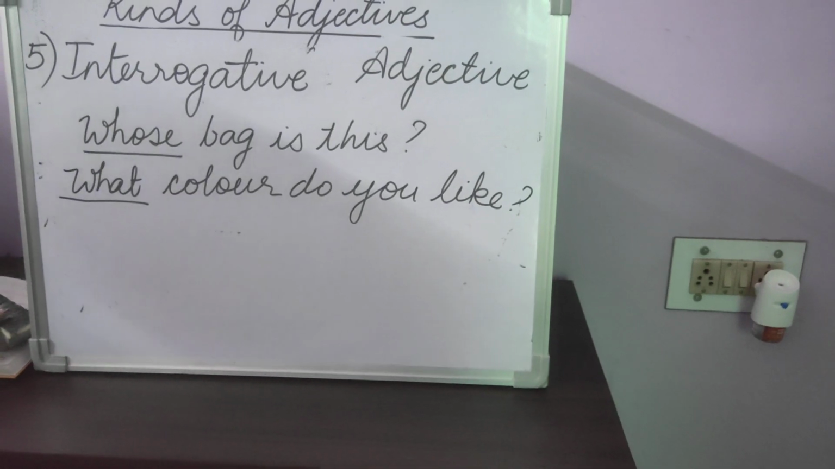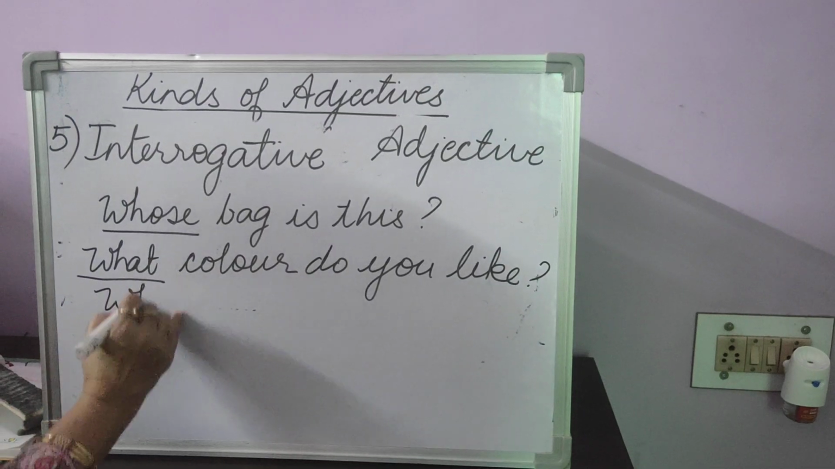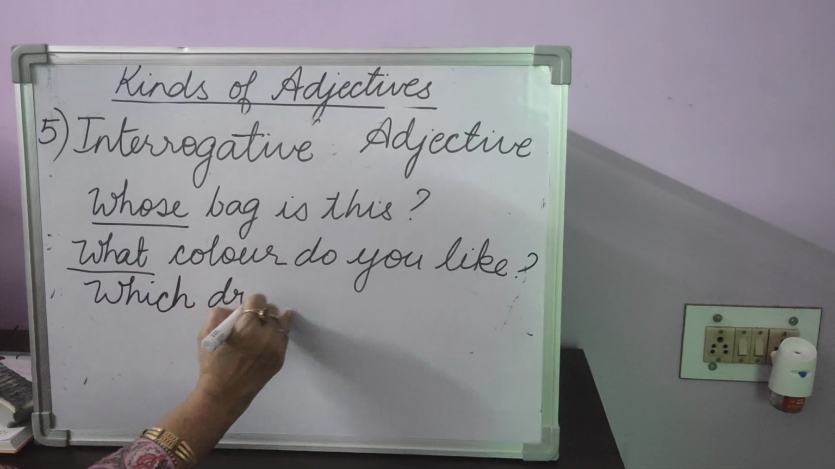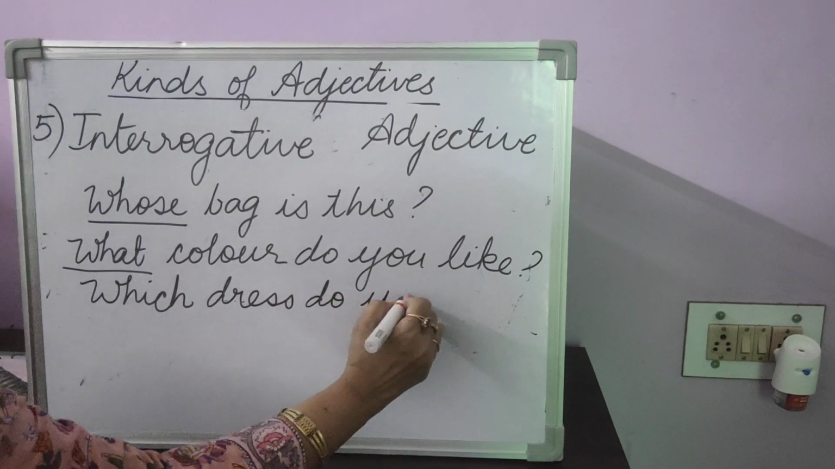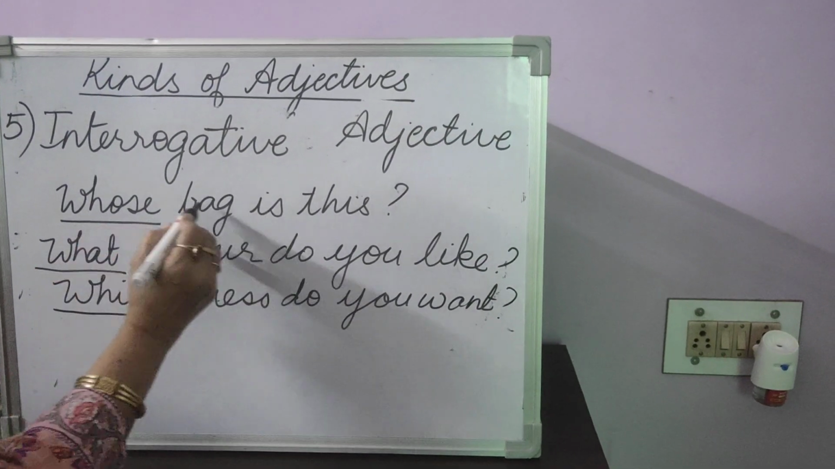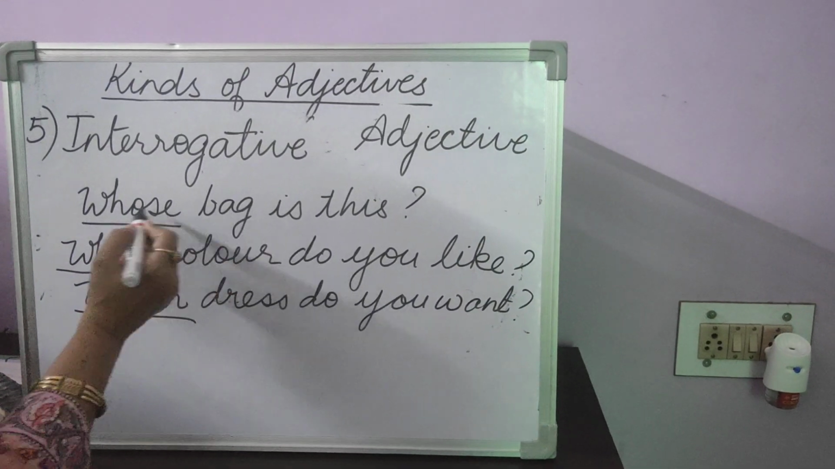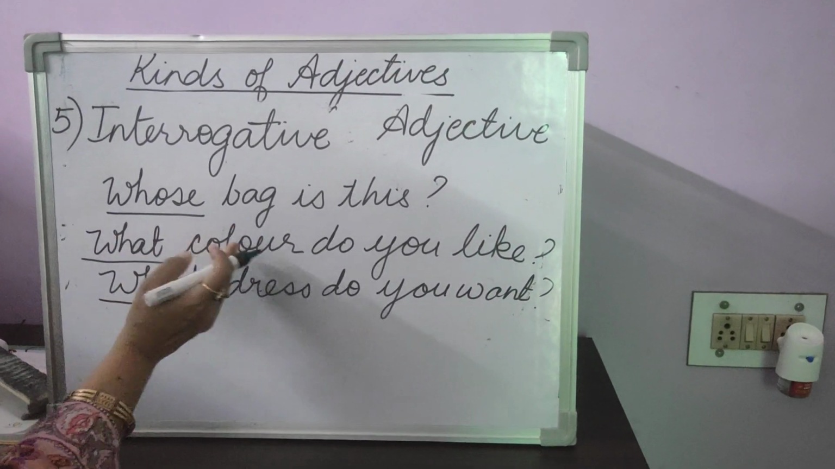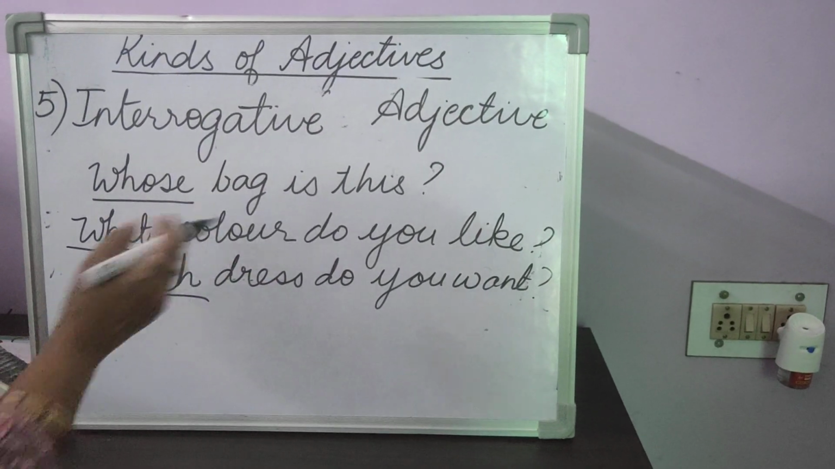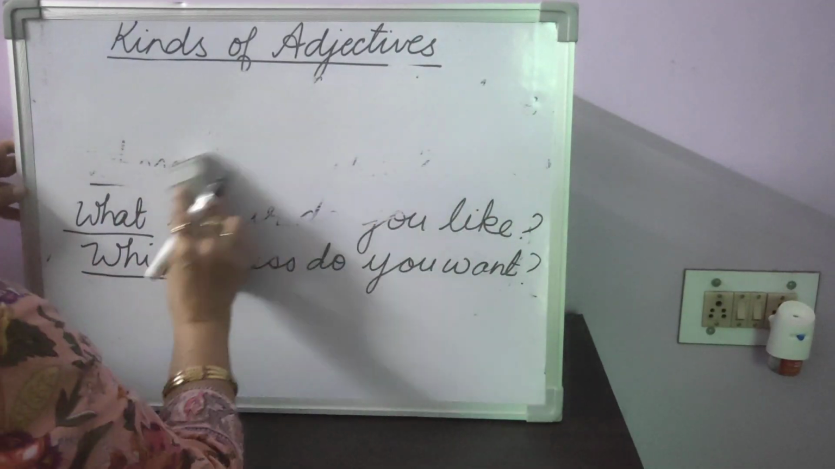Then another one, we can say, which dress do you want? Again, which dress? So which is the interrogative adjective here? So whose bag, it's before the noun bag. What color, it's before the color. Which dress, it's before the dress. So this was the interrogative adjective. So children, today we have done 5 types of adjectives, and we will have more examples. You just need to remember the rules.